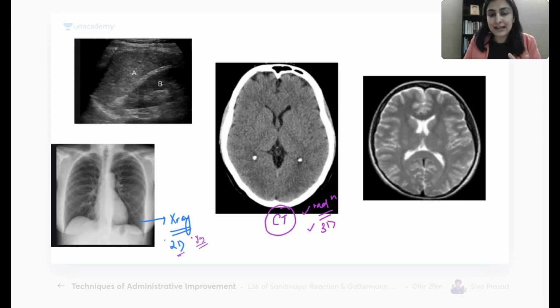Now if I have another 3D image alongside X-ray and CT, what is this? Another 3D image that gives me slices? Correct, this is MRI. Now the golden question: does MRI have radiation? Why is MRI so popular?